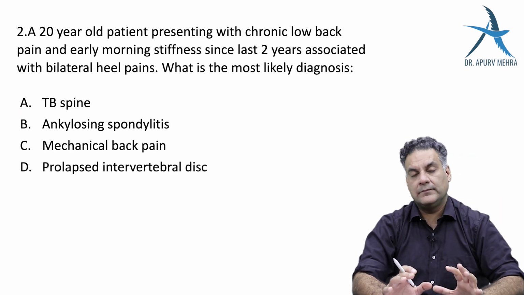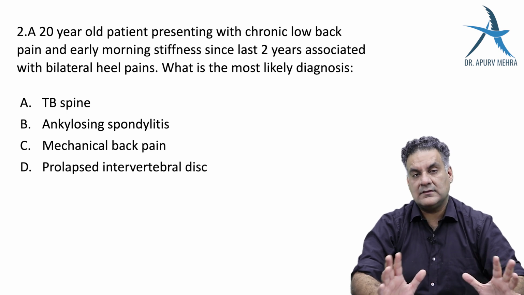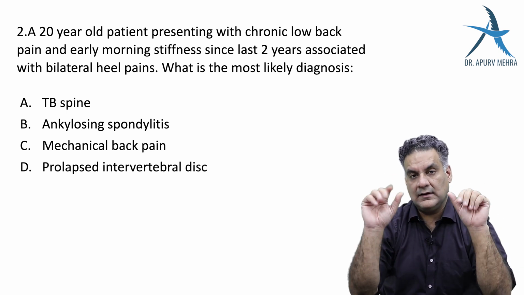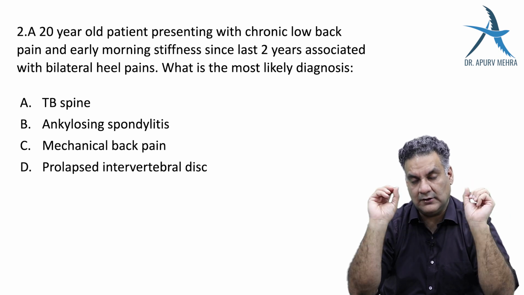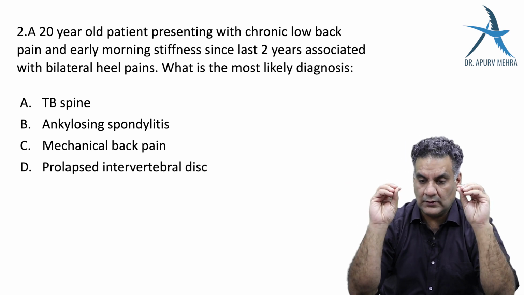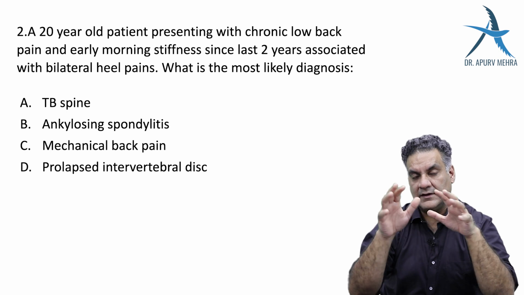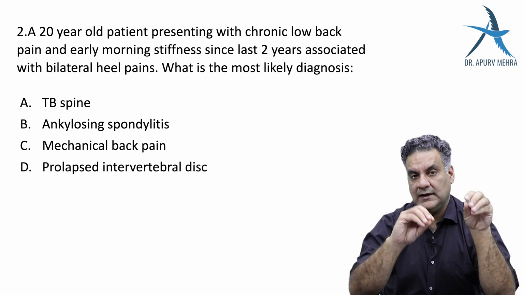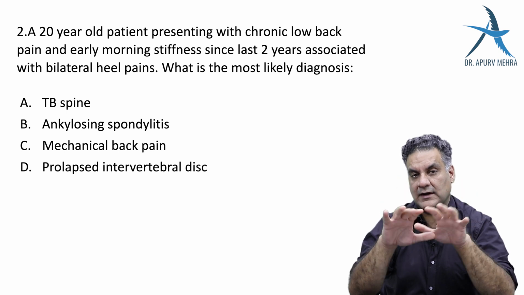Question number 2. I always tell you this: young female, bilateral hand pain, morning stiffness, think of RA, rheumatoid arthritis. If I look at the two criteria of RA, one is 1987, the second is 2010. 1987, at the end you have 7, so the total criteria are 7.